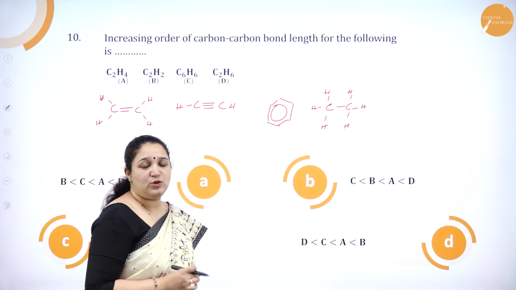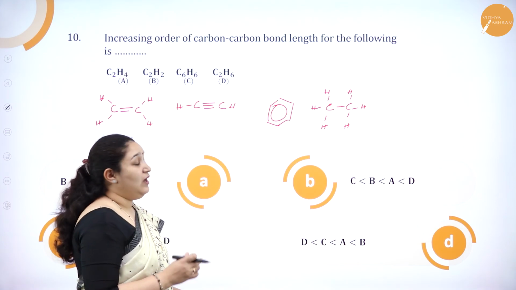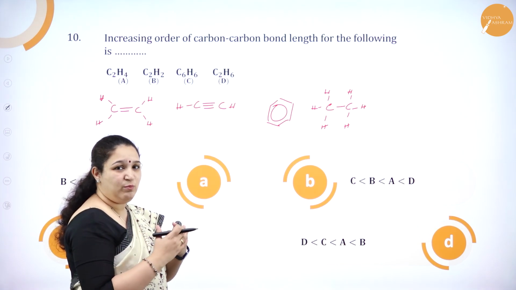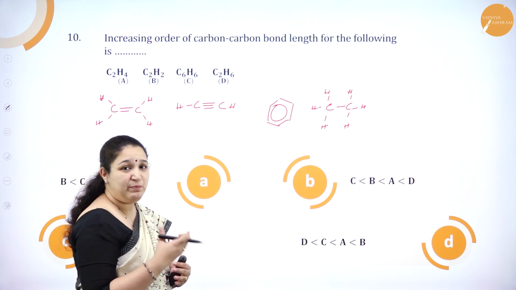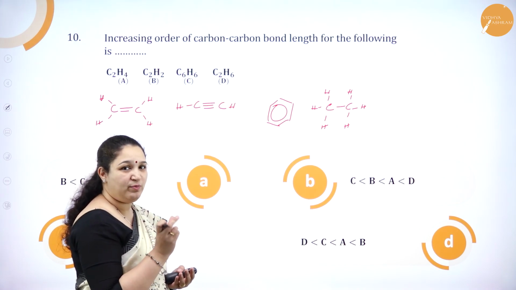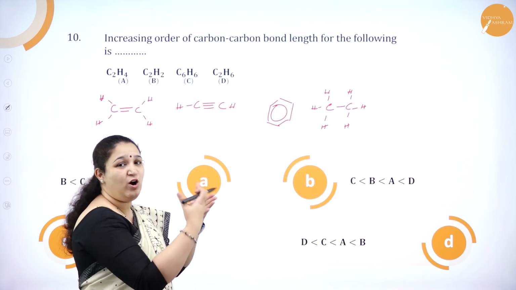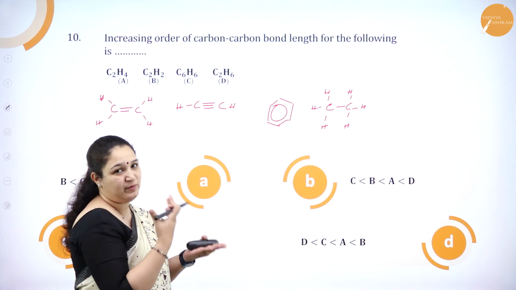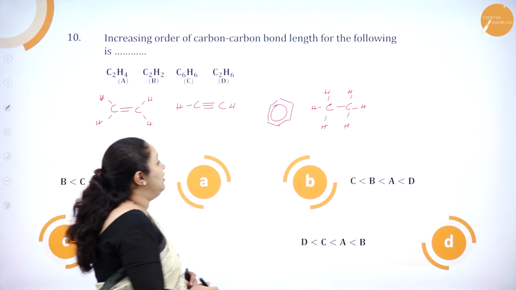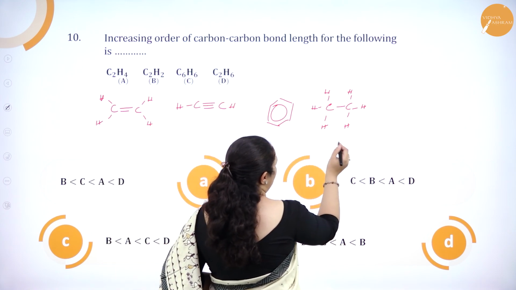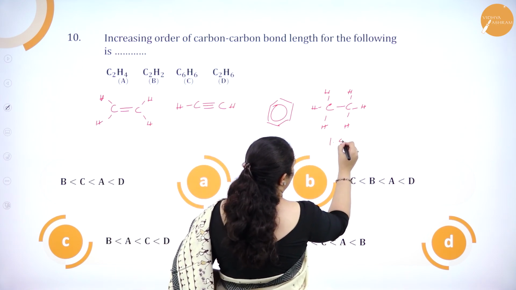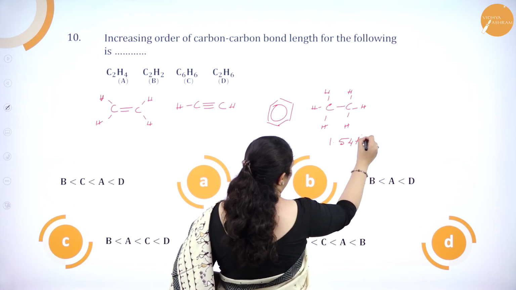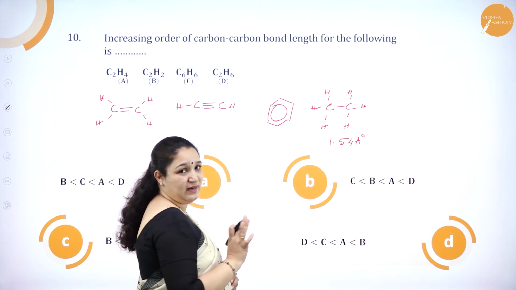So one thing we have to understand here is, when there is a single bond, then the bond is longer. When there are multiple bonds, then the bond becomes shorter because of the p orbitals which are overlapping to form the double bond. Okay, so here we have all carbon-carbon single bond. Actually the value is 1.54 angstrom, which is having the highest bond length.